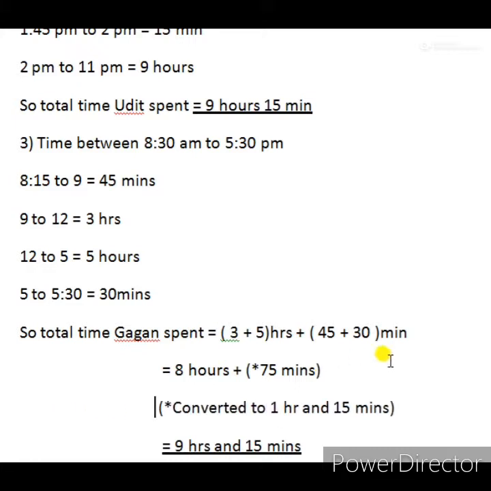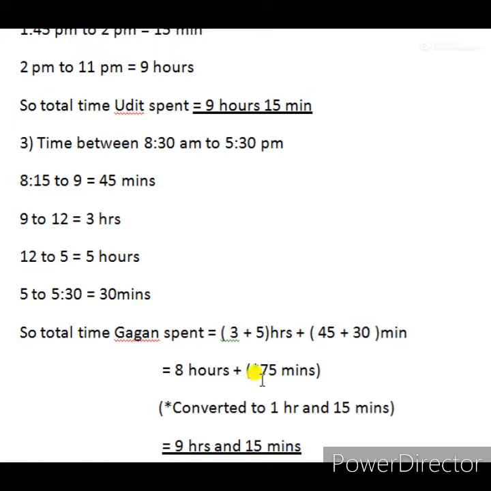After that 12 noon to 5 PM is 5 hours. Now 5 PM to 5:30 is 30 minutes. So for the total time we add 3 hours plus 5 hours plus 45 minutes plus 30 minutes.